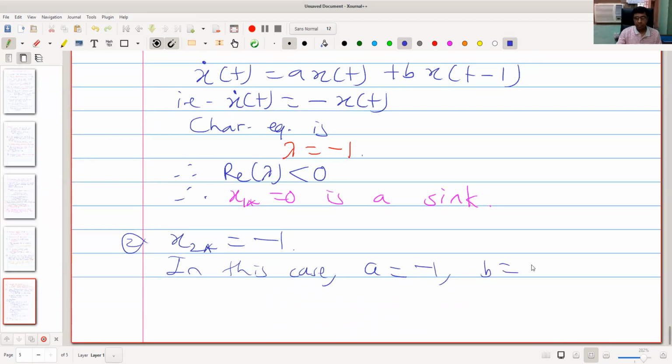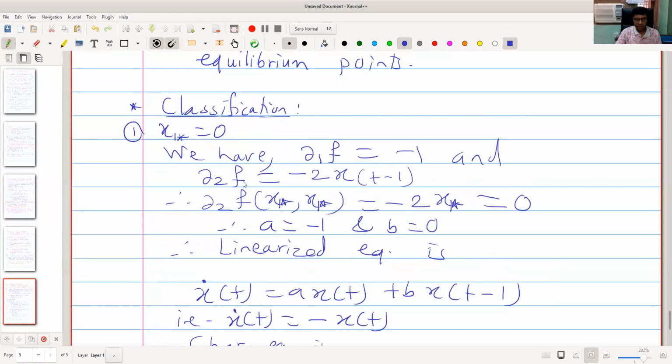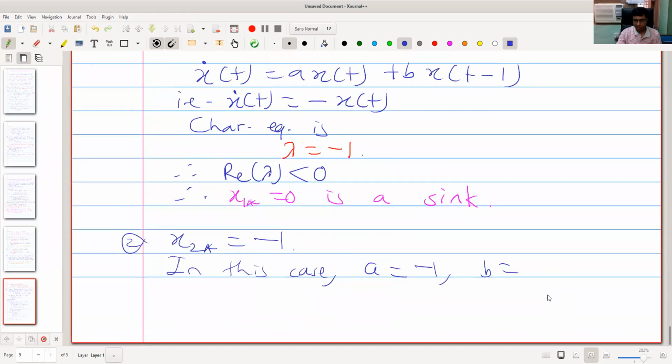And what is b? B is the second partial derivative. Here we have to substitute x equal to x2 star. So it is -2 x2 star.